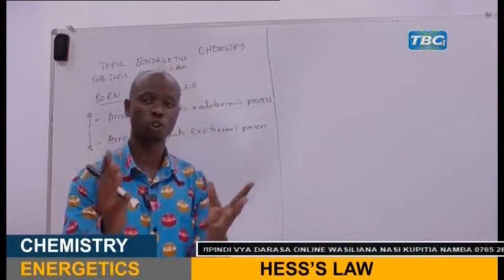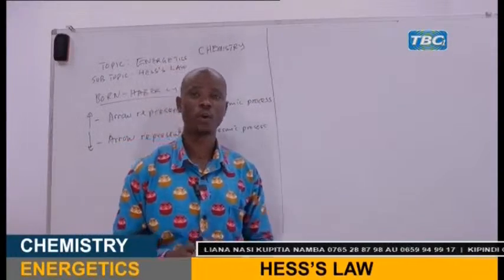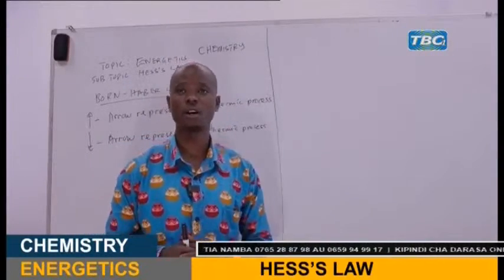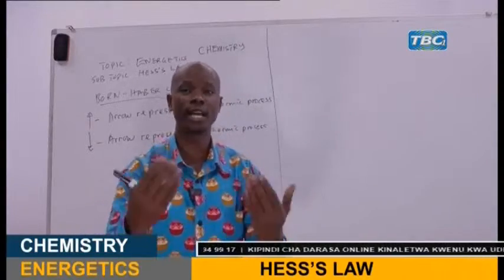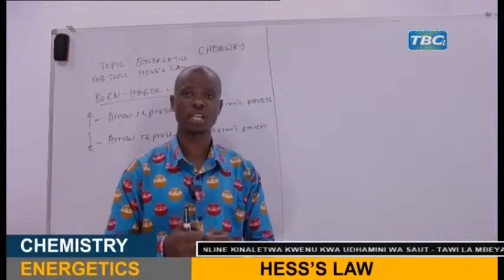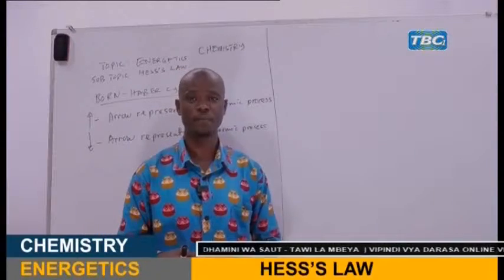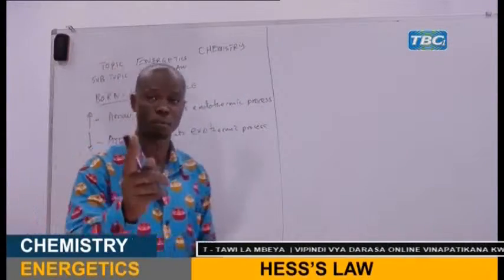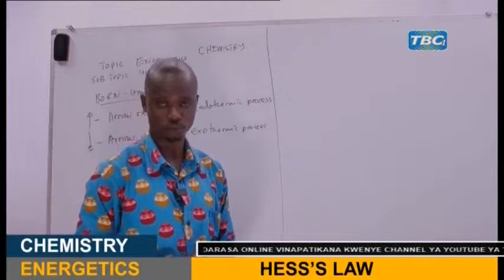My dear student, I'm sure that you know. To remind you, an exothermic process is a process which involves the release of heat or energy to the surroundings. An endothermic process is a process which involves absorption of heat from the surroundings. So these two processes are very important when you want to draw the Born-Haber cycle.